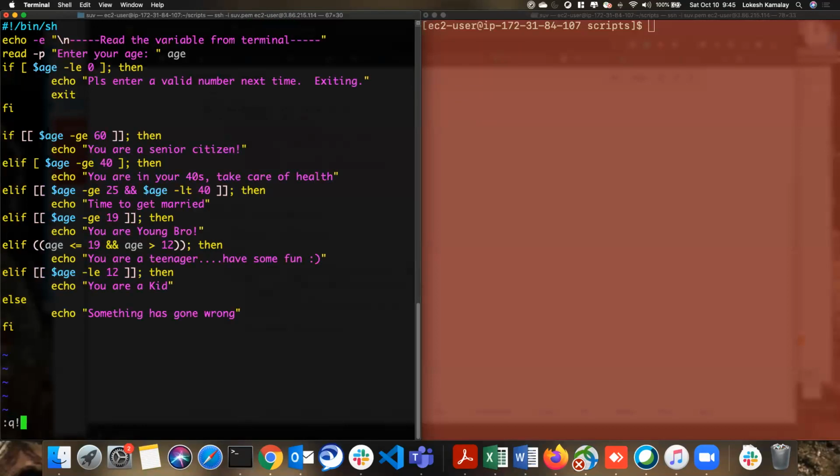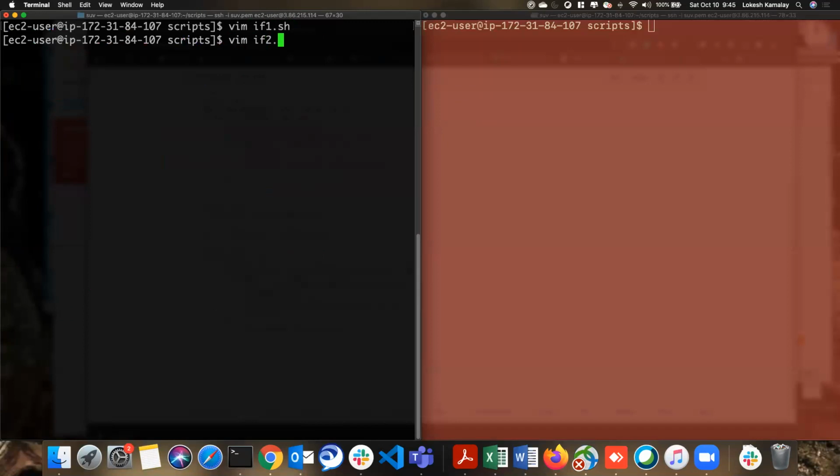If the file is not there, then you want to create the file. Okay, it's a condition. So I will write one more if block here. if 2.sh. Okay, so the first condition is going to be bin sh. I will also do the clear so that we'll have a clear output here.